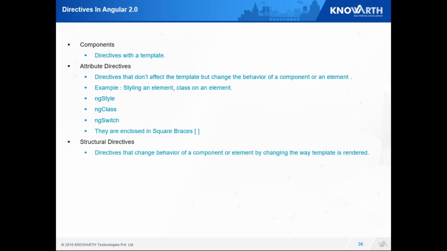Next is my structural directives. Any directive that alters or changes my HTML content comes under structural directive. Let's say I enclose an if condition and say if this condition doesn't match, then don't render this structure at all. Examples are switch cases, ng-if, ng-for. Whatever structural directive I define in Angular 2 always has an asterisk first.